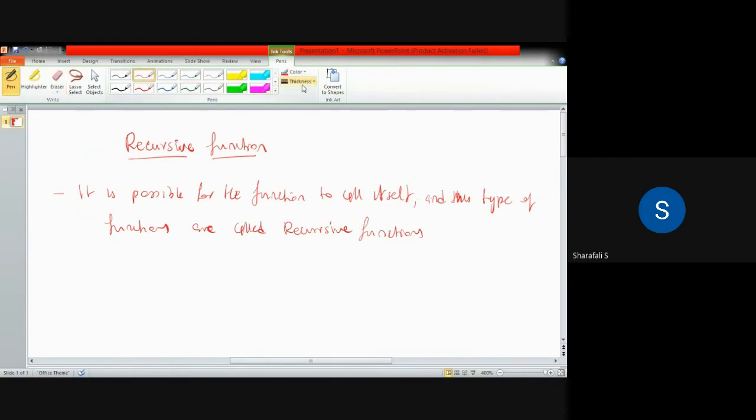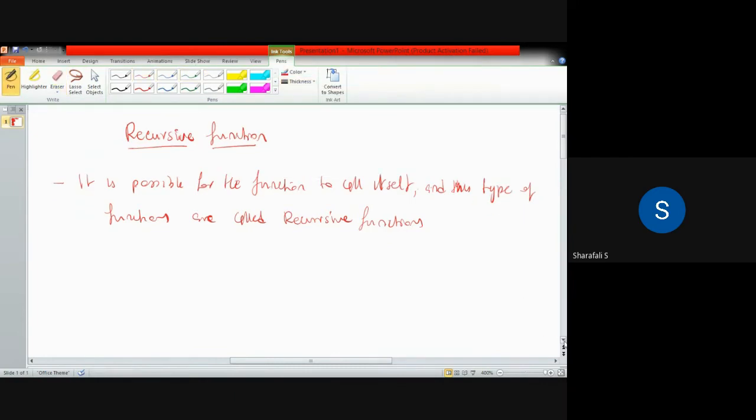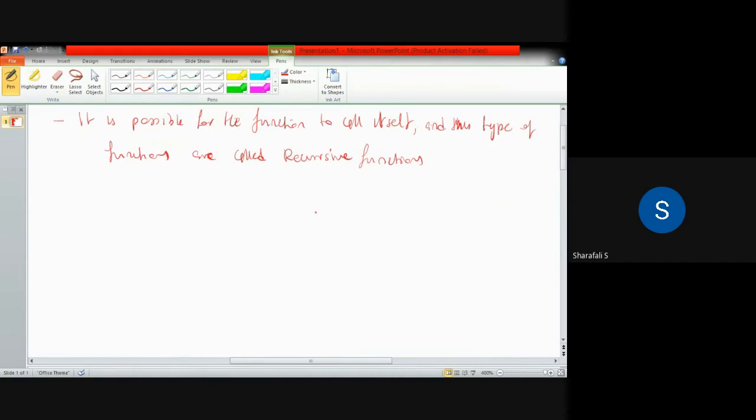So for example, what does this mean? If you are defining some function f of x comma y, and inside this function itself you are calling that same function, suppose f of 2 comma 3. So inside this function you are calling the same function. Such a function is called a recursive function.